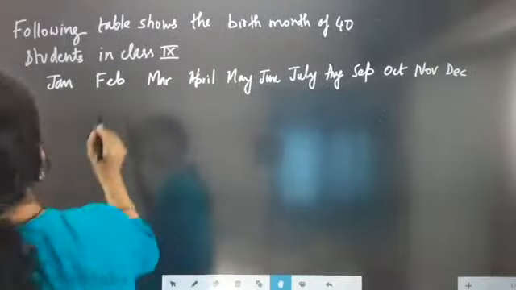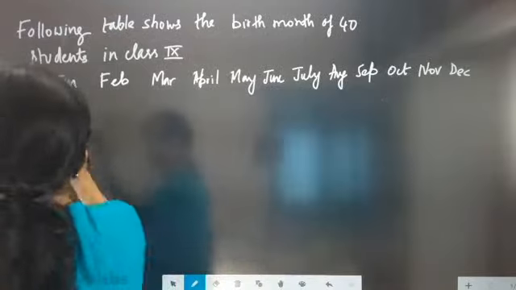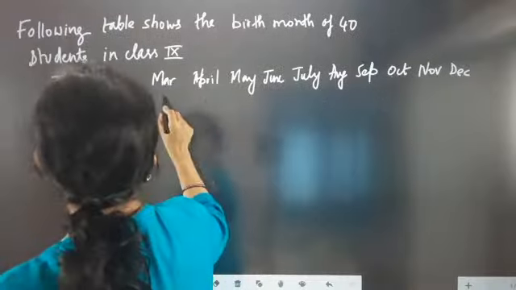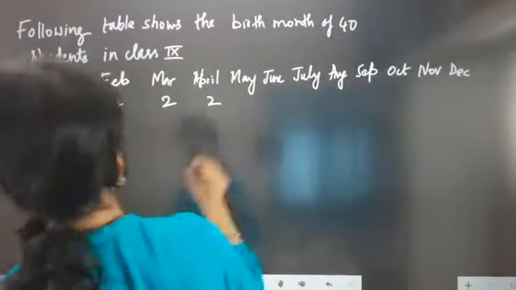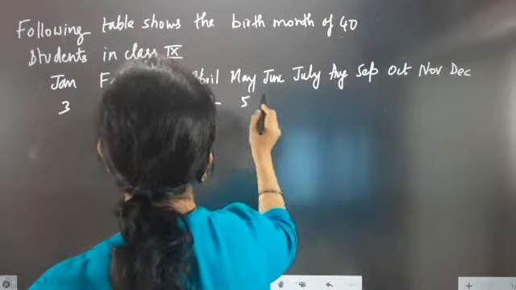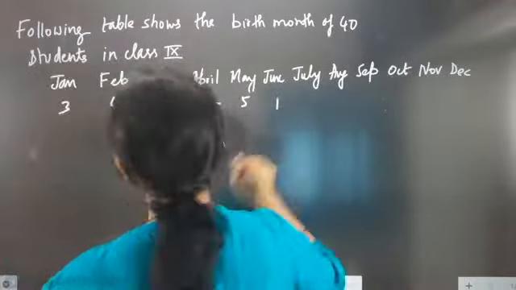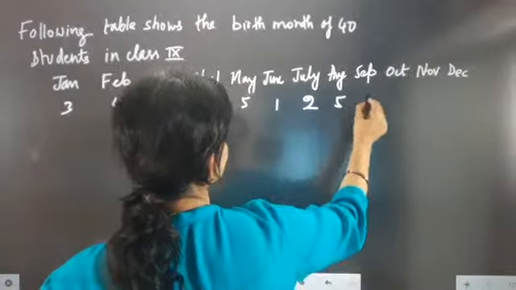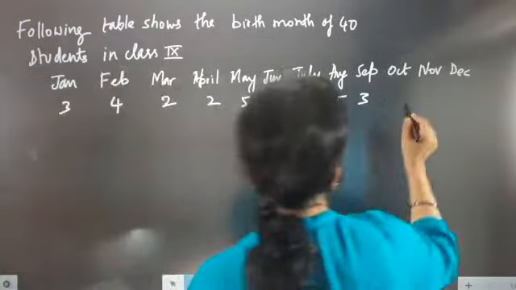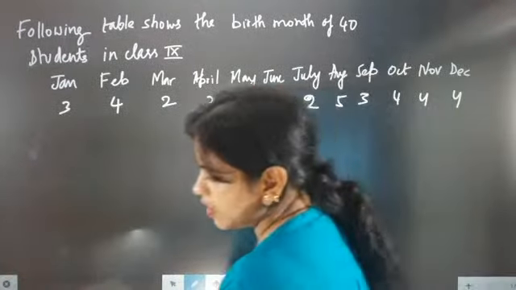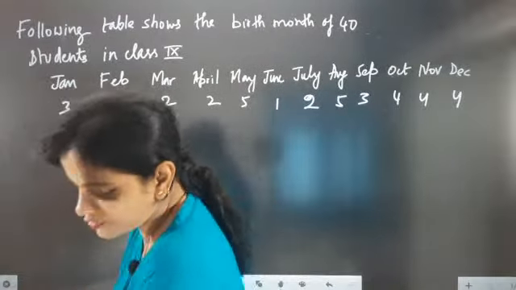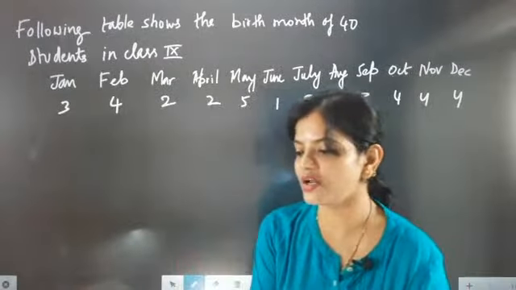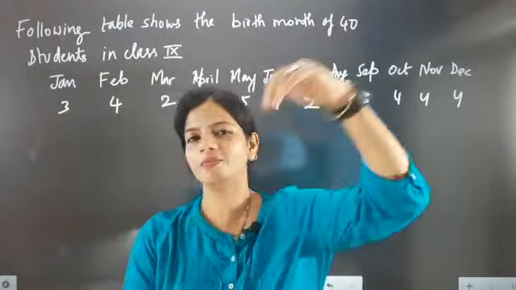So in January, 3 students out of 40 were born. February, 4, March 2, April 3, May 5, June 1 only, July 2, August 5, September 3, October 4, November 4, December 4. So these children were born in January, February, March, April, May, June, July, August, September, October, November, December.